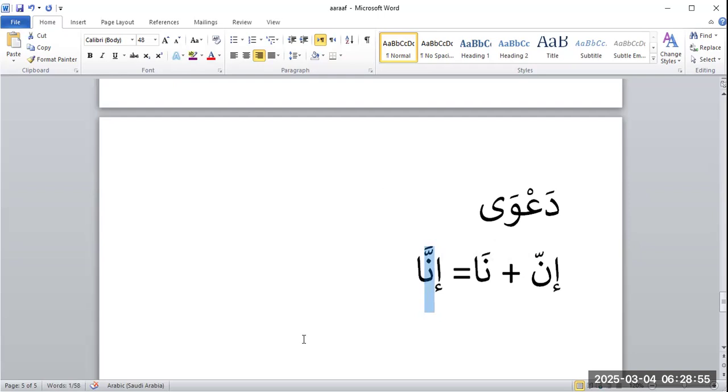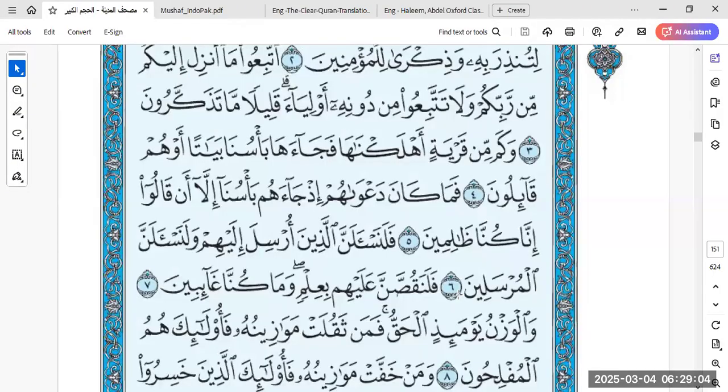So what is the ismu inna? It is the na that's already assimilated with inna. So that is the ismu inna, and it is mansub because it's an attached pronoun. Attached pronoun is damirun muttasilun mansub, right? Where the attached pronoun is always going to be mansub. So na, this is inna, not inna with an alif there, right? So this is harf tawqid inna plus na that's connected with it, written together. That is the ismu inna. And where is the khabaru inna here? That is the verbal sentence. That is jumla fe'liya kunna zalimin.